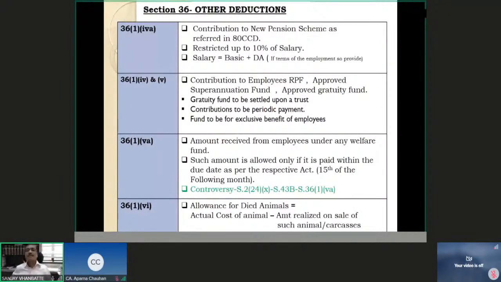So I sell for 5,000 rupees, 50,000 rupees I purchased, so 45,000 rupees is the expenditure, the loss, the money which I have lost over a period of time. This 45,000 rupees I will be able to claim as a deduction under section 36(1)(15) on realizing the sale proceeds of 5,000 rupees. I am not entitled to depreciation, but I am entitled to this type of deduction when I sell the animal, or if the animal dies while it is with me, then the carcass of that animal. Whatever amount is realized from the sale of the animal or its carcass, the difference between the cost and the sale proceeds, I will be entitled to as a deduction under section 36(1)(16).